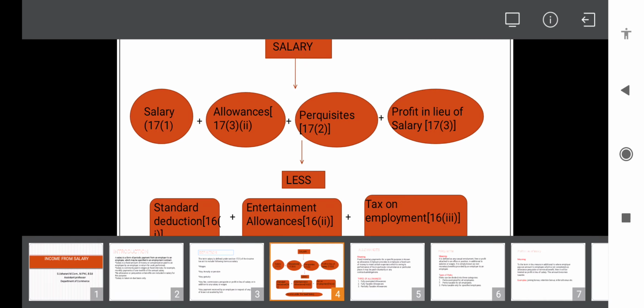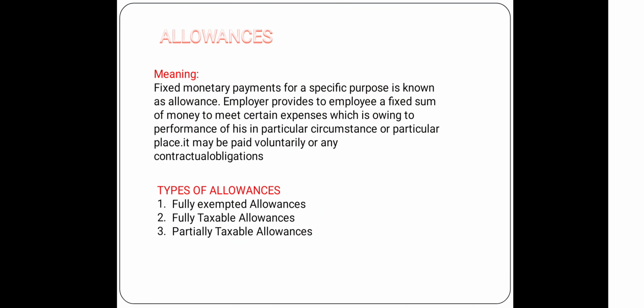Next, to know about allowances. Allowance means a fixed monetary payment for a specific purpose. That means the employer provides to an employee a fixed sum of money to meet certain expenses which are owing to their performance in a particular circumstance, that means in a particular place.